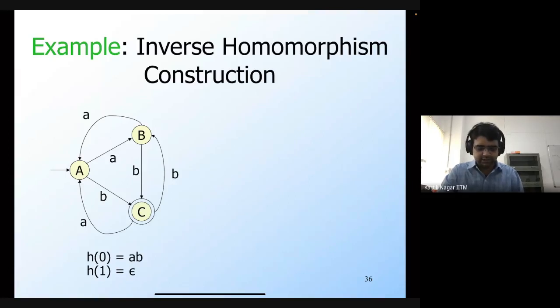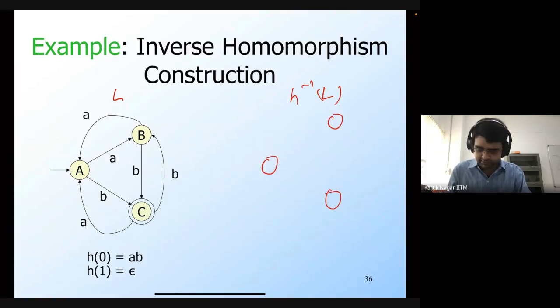Let's construct a DFA now for H inverse of L. So this is L. Let's construct a DFA for H inverse of L. We said that this is going to have the same set of states, so I have A, B, and C. And the start state and the final state are also going to be the same. The only thing that's different is the transition.